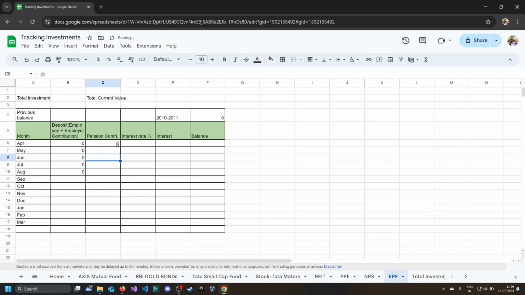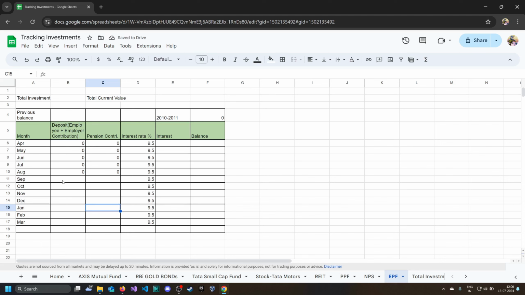And same for pension contribution, it will be 0. Interest rate for this financial year was 9.5%, which is very good. Nowadays it's very low. Currently it's around 8.1%. And interest, we will see how we calculate this.